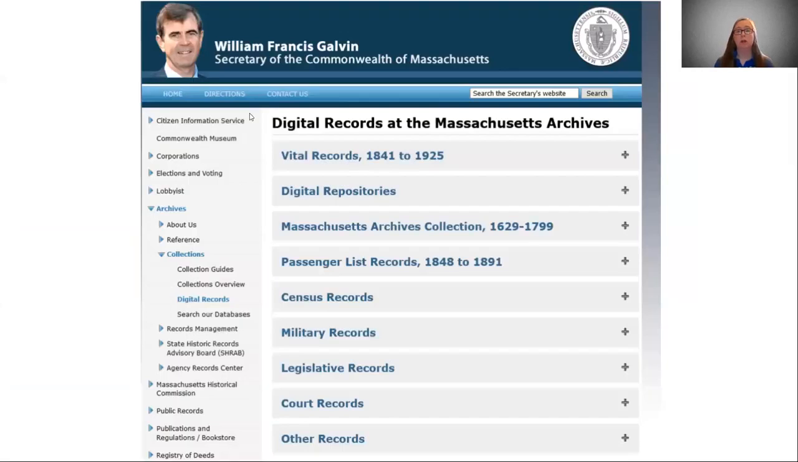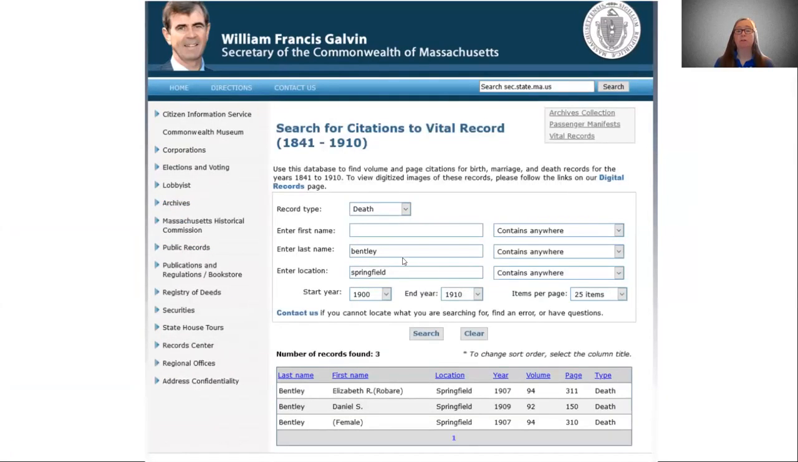So I went to the Massachusetts website. I'm looking at the digital records at the Massachusetts Archives, specifically this Vital Records 1841 to 1925. I'm looking for anyone named Bentley who died in Springfield between the years of 1900 and 1910, and I come up with 3 names. And I'm going to look for Daniel. He died in 1909 in Springfield, volume number 92, page 150.